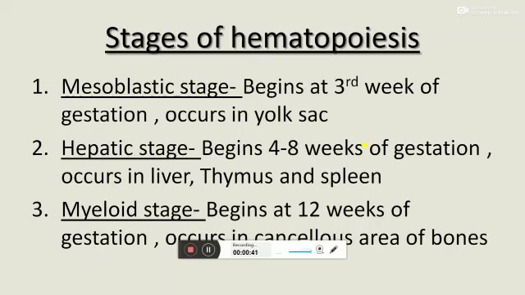Stages of hematopoiesis. The first stage is the mesoblastic stage, the second is the hepatic stage, and the third one is the myeloid stage. In the mesoblastic stage, blood is formed only in the yolk sac and begins at the third week of gestation. In the hepatic stage, it begins at 4 to 8 weeks of gestation and occurs in the liver, thymus, and spleen. The third one is the myeloid stage, which begins at 12 weeks of gestation and occurs only in the cancellous areas of bones.